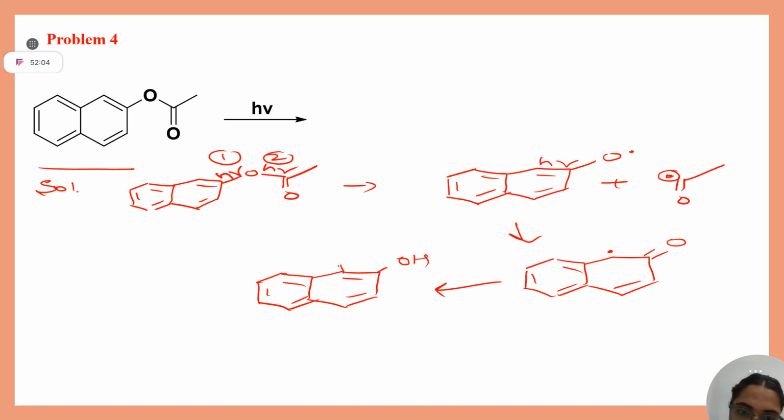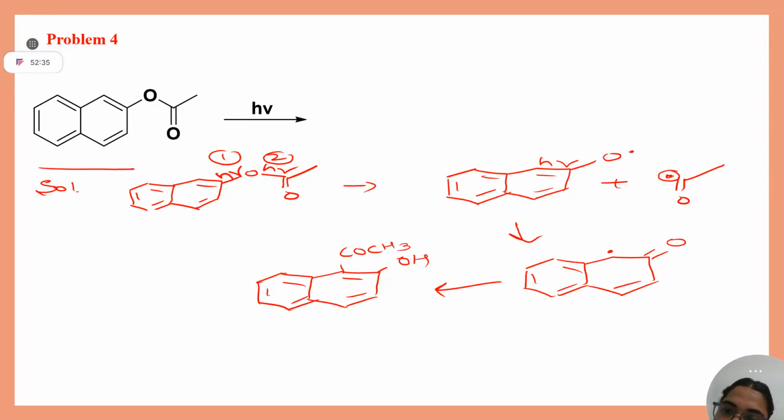I hope you understood why I have written double bond OH. Because after radical-radical combination, tautomerism will take place in order to get aromaticity back. Clear? So this is your solution. In the exam, they can also give you the para product. Para means no. Here only this possibility is there.